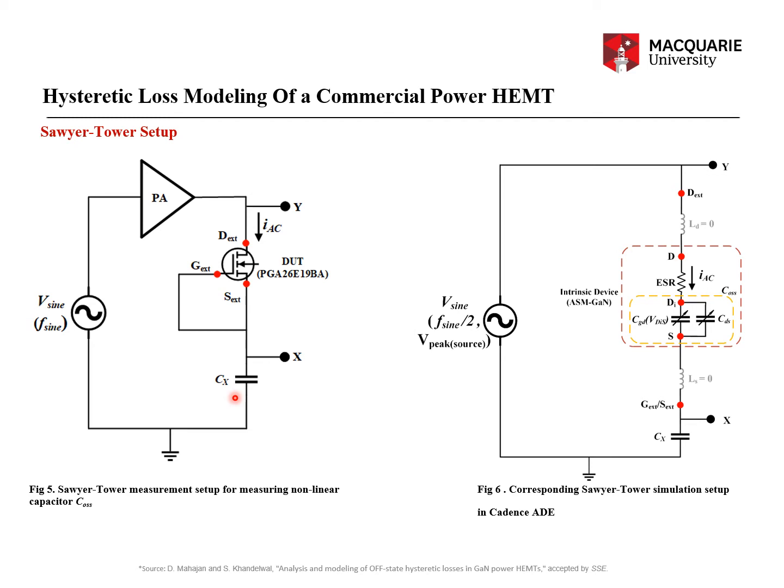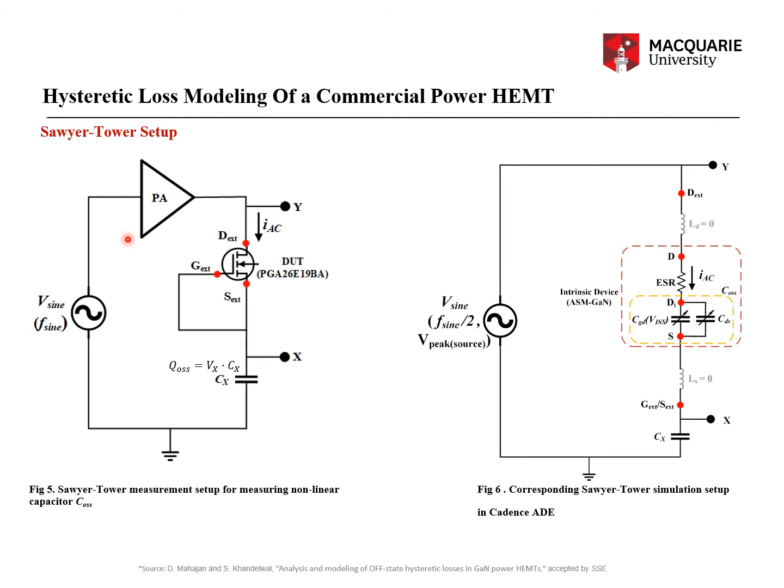Why do we do this? We do this because we want to measure the nonlinear charge QoSS, which is accumulated across COSS, by the relation QoSS is equal to Vx times Cx. So the voltage at terminal X is directly proportional to the nonlinear charge QoSS across the nonlinear capacitance COSS.